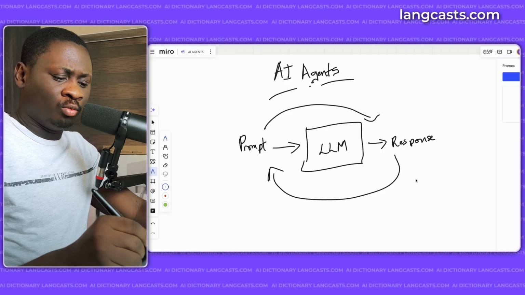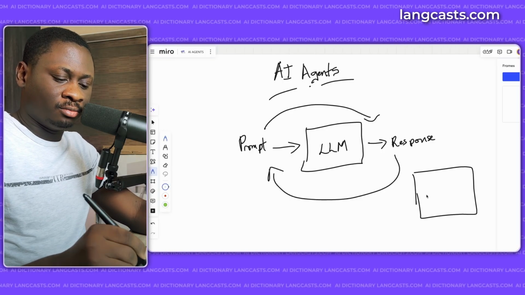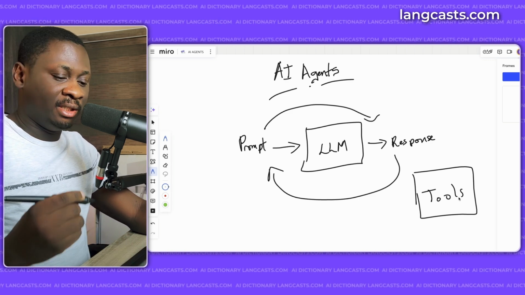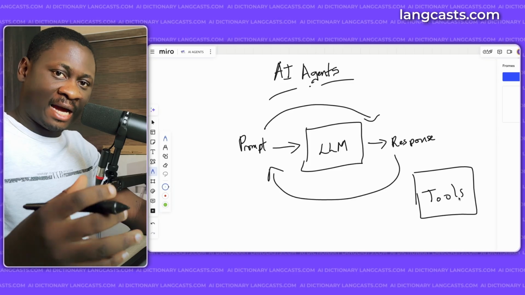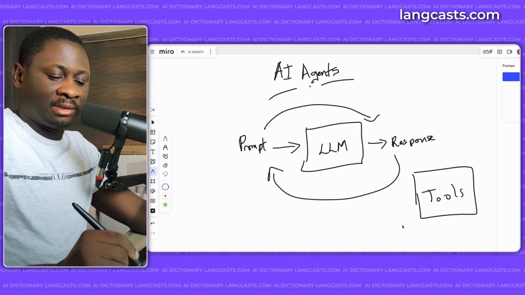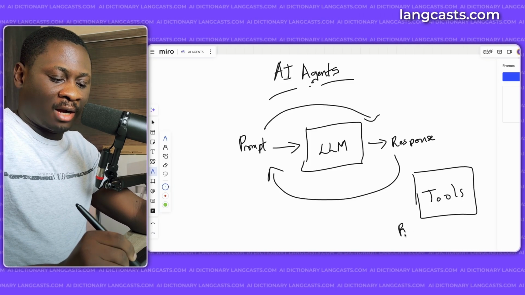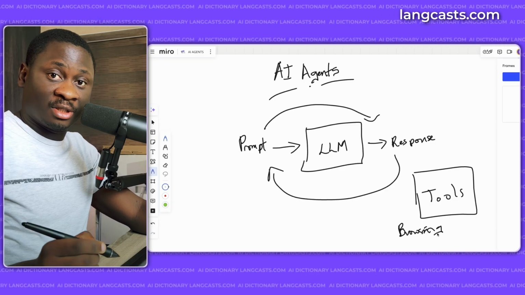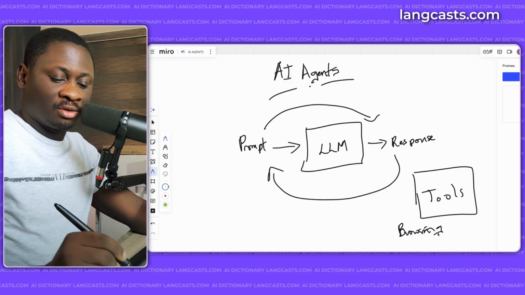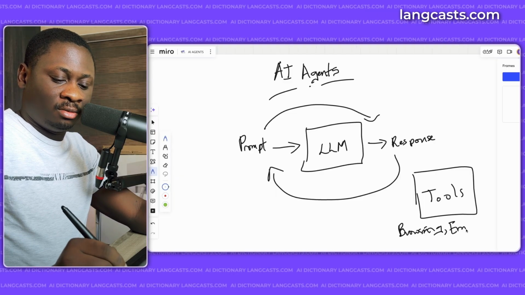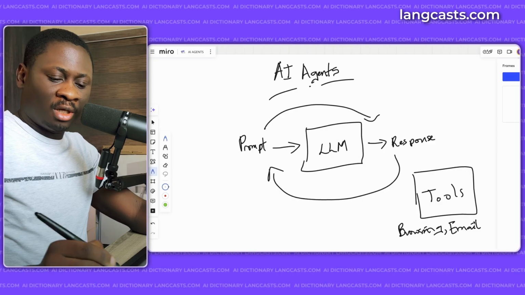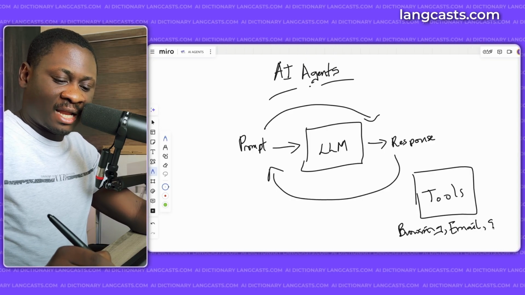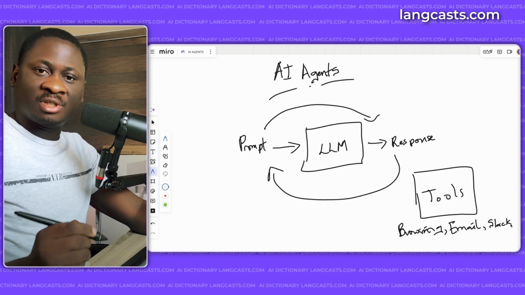And to do that, we give them tools. Because for it to perform an action, it needs a tool that can take the action. So we start feeding them with things like a tool for browsing the web, a tool that can browse the web and click buttons, so this can actually make orders on Amazon. We can give them a tool that can send email. We can also give them tools that can, let's say, post to a Slack channel.